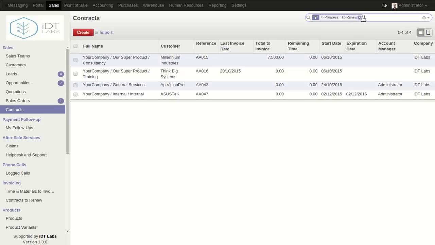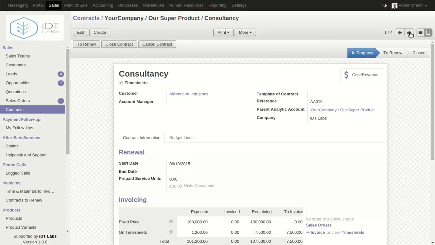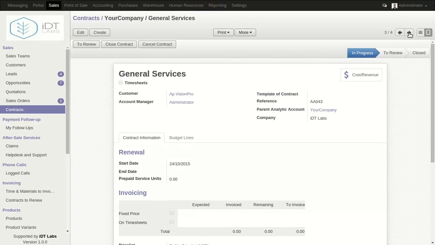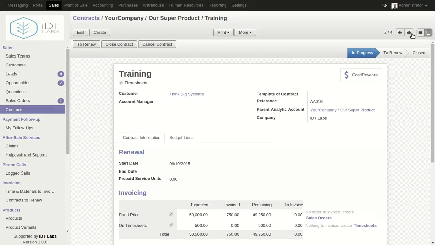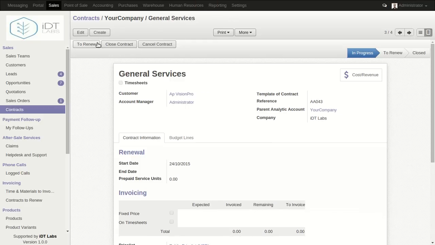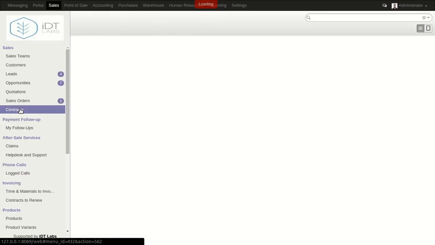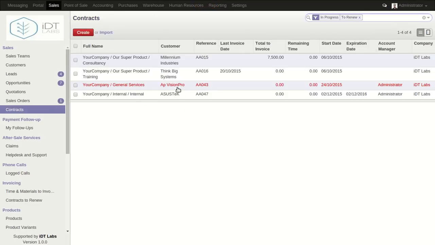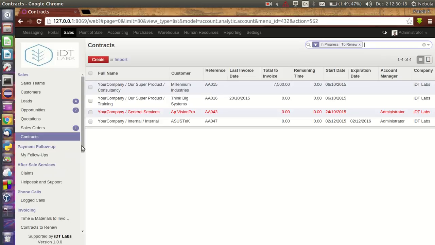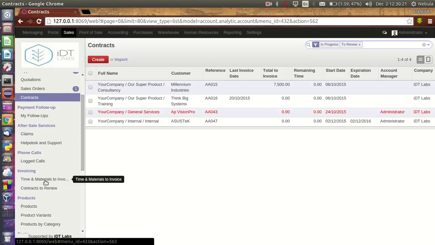Let me just remove this and look for it. This was the one we created, General Services AP Vision Pro, and the status is in progress. Again from here we can change to renew. If we come over here to contract, we can see that this contract actually has the status to renew. So this is it so far for creating contracts to renew and talking about time and materials to invoice.